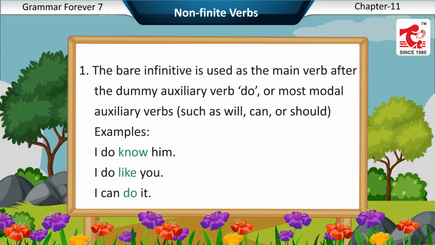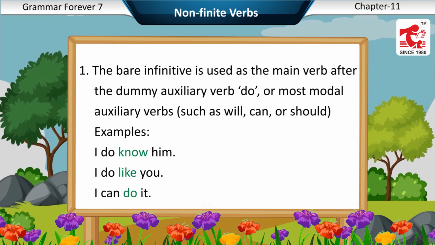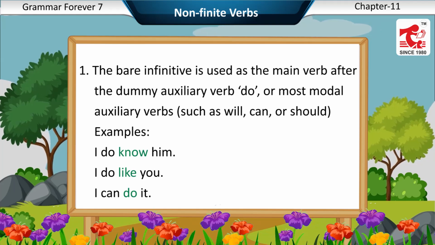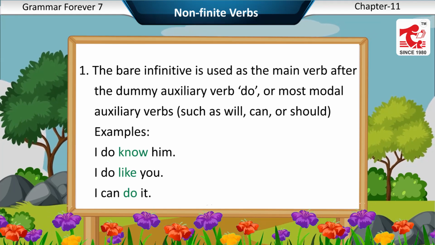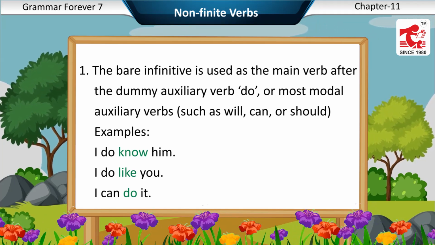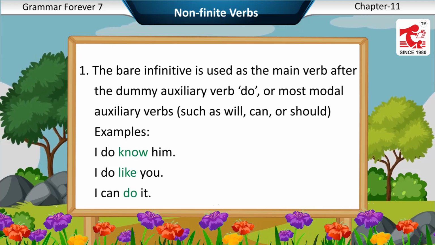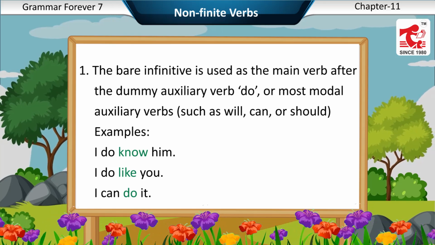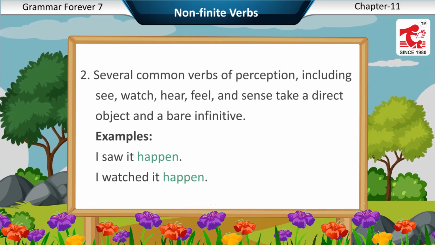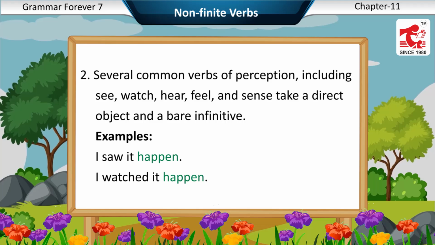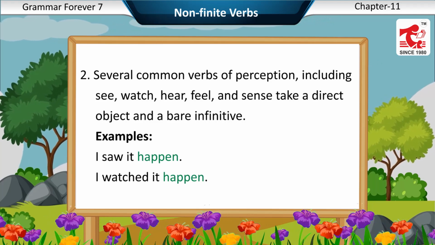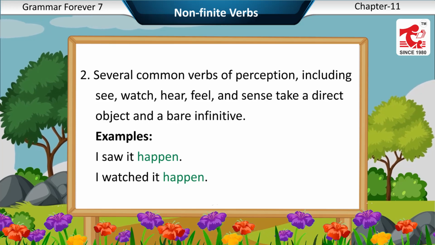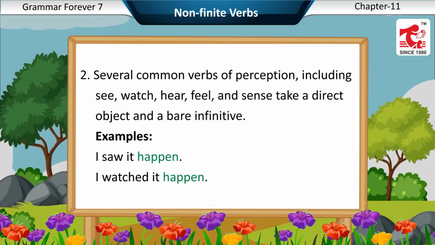The bare infinitive. First, the bare infinitive is used as the main verb after the dummy auxiliary verb do or most modal auxiliary verbs such as will, can or should. Examples: I do know him. I do like you. I can do it. Second, several common verbs of perception including see, watch, hear, feel and sense take a direct object and a bare infinitive. Examples: I saw it happen.